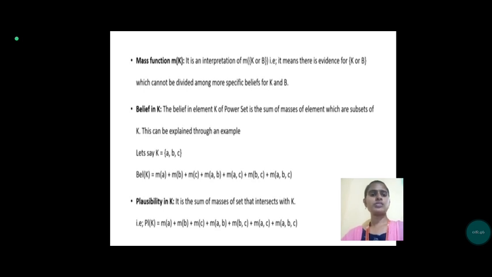Let's say K is equal to {A, B, C}. The belief of K is equal to M of A plus M of B plus M of C plus M of A,B plus M of A,C plus M of B,C plus M of A,B,C. And the plausibility of K is the sum of the masses of the sets that intersect with K. That is, P of K is equal to M of A plus M of B plus M of C plus M of A,B plus M of B,C plus M of A,C plus M of A,B,C.